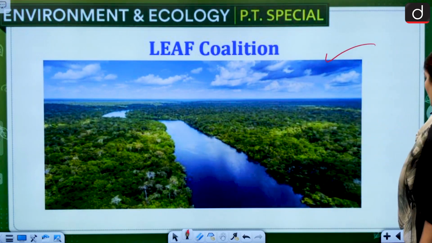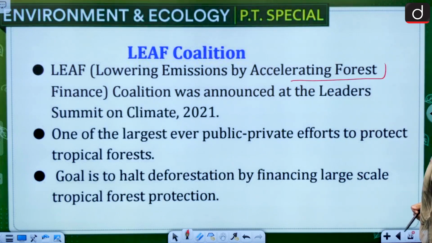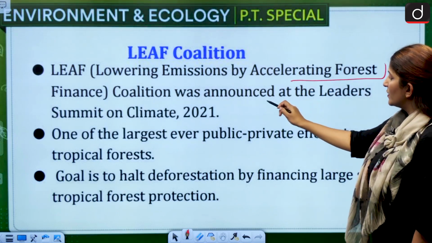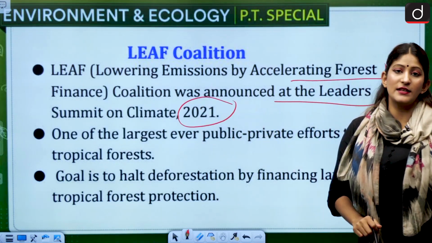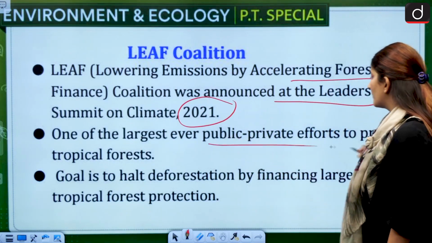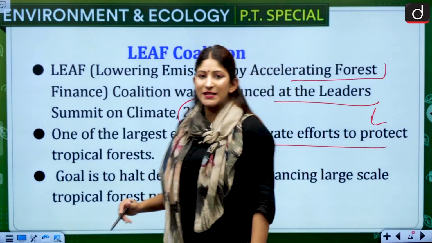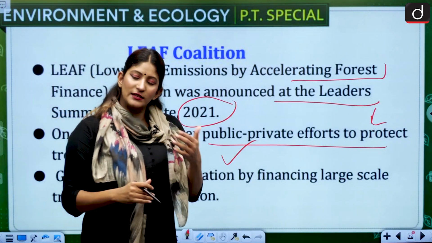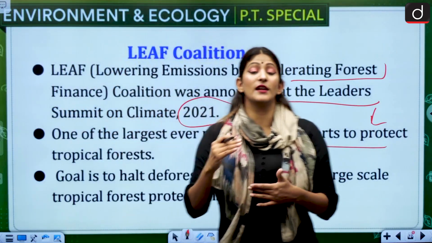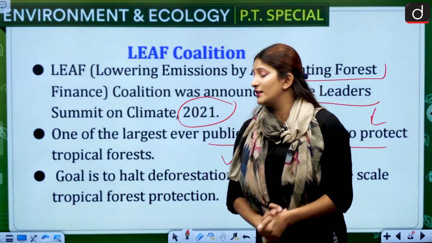LEAF coalition, let's know about them. LEAF means Lowering Emission by Accelerating Forest finance. The coalition was announced at the Leaders Summit on Climate 2021. It is one of the largest ever public-private efforts to protect the tropical forests which are under threat, specifically because between the tropics, most of the countries are either developing or underdeveloped, and they are trying to develop at the cost of tropical forest. So that is the reason this happened.